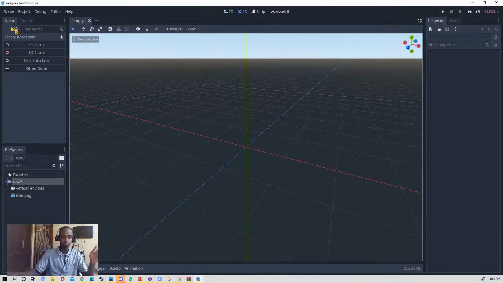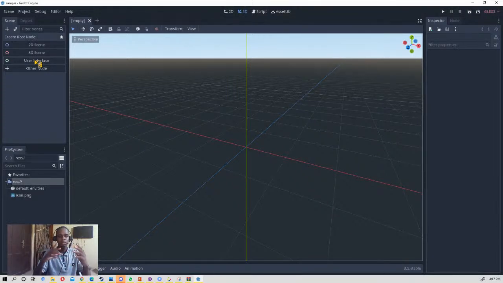Here is where you add your hierarchy. This place is your file system, which contains all the files in your project. This is where the properties of all these nodes are stored. Godot makes use of a node system, so everything is added as a node.